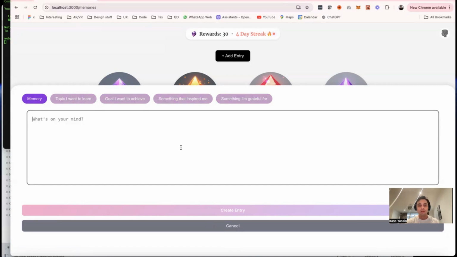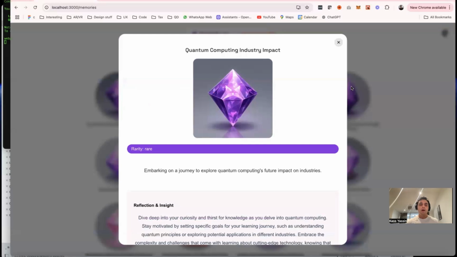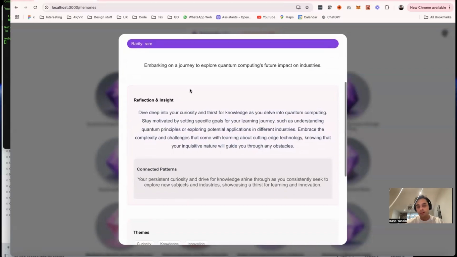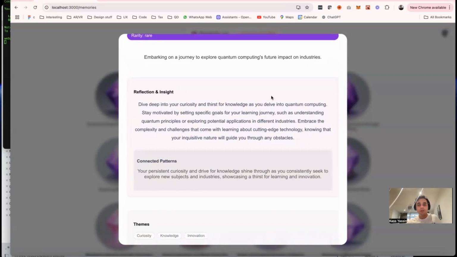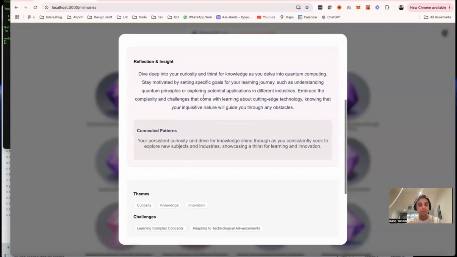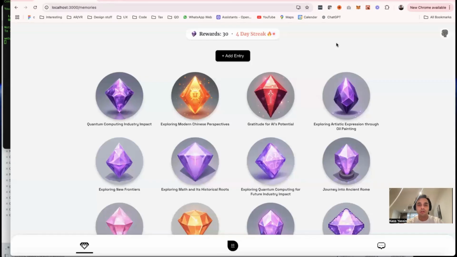And what it does behind the scenes is, if I take one here, after you enter your journal entry, you get a gem. So it's like the reward that you get for entering your journal entry. But it also provides you some AI generated insights. So it'll look at your specific journal entry. This one was around wanting to learn more about quantum computing, and it gives me a reflection or insight, and also looks at connected patterns between your various journal entries. So I think that's a really interesting feature to get an overview of your patterns over time.